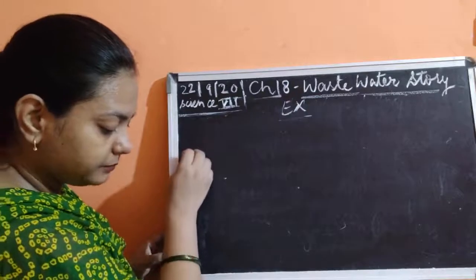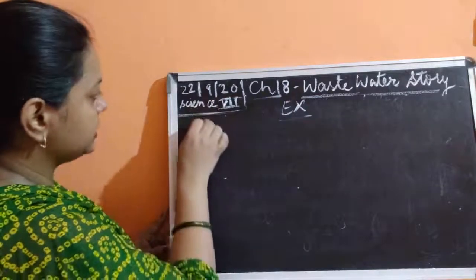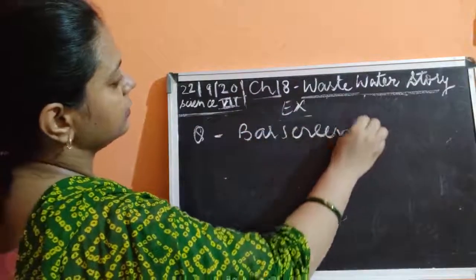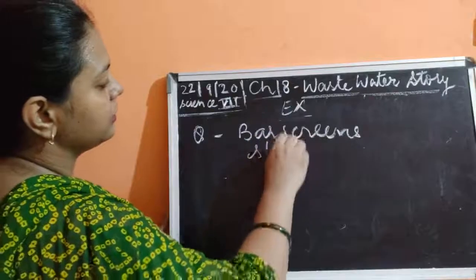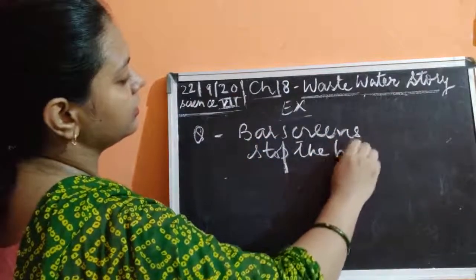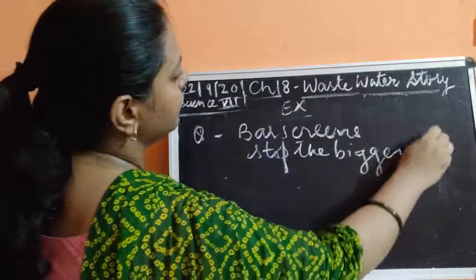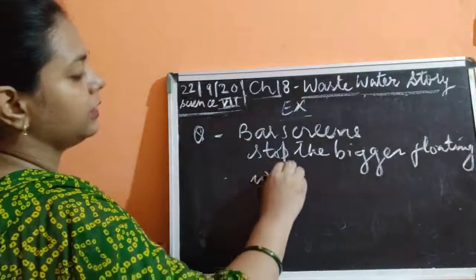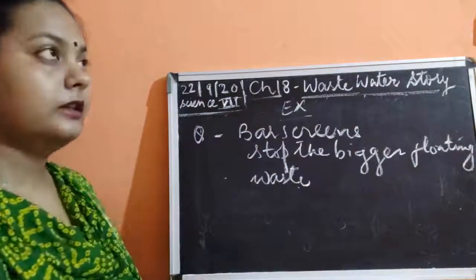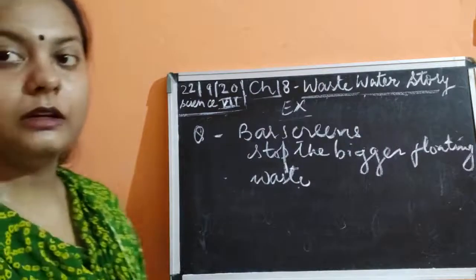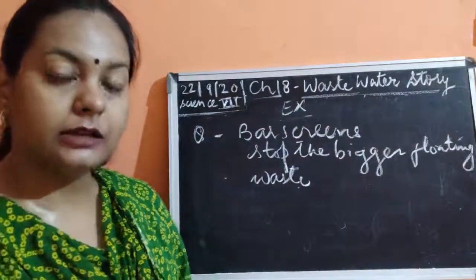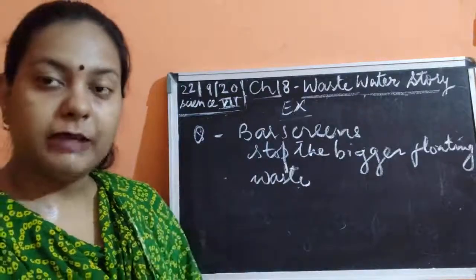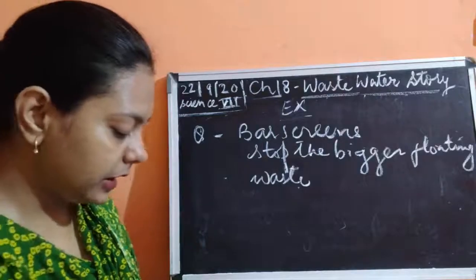So what is the function of bar screens? That is this question. Bar screens stop the big floating waste, like sticks, cloths, polythene packets, or packet wrappers.